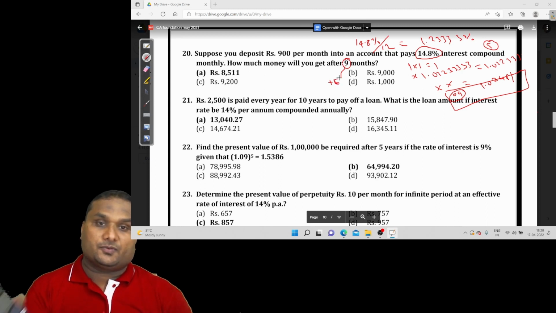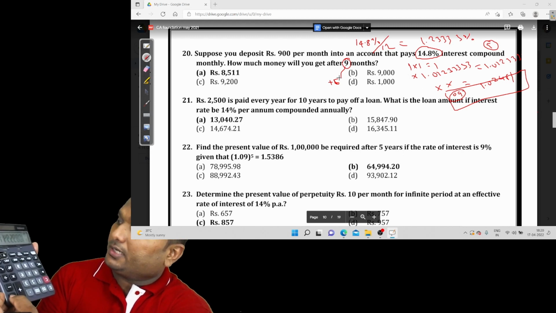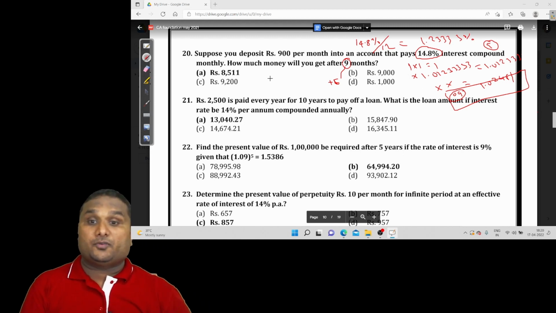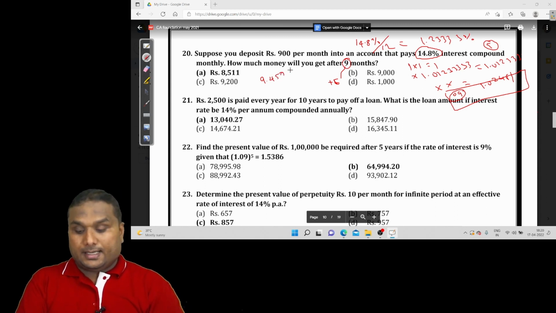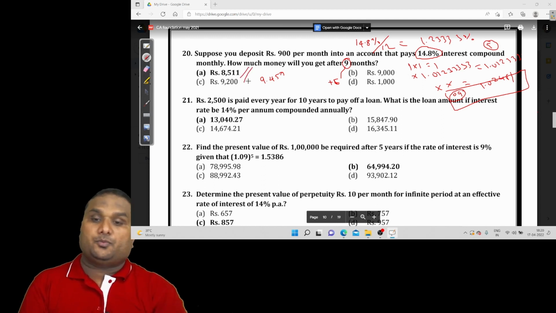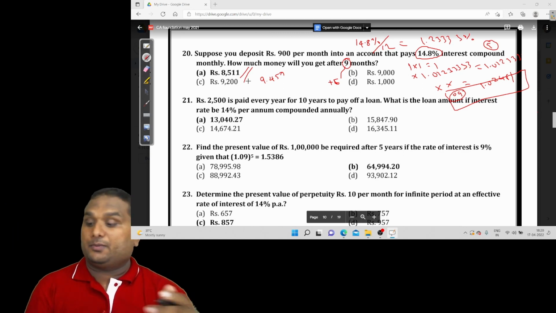Until it reaches 15 in my calculator, I am pressing equal. Now I am pressing GT. I got 9.457, so 9.457 is the future value. Into 900, which is 8511.31. You will get 31 paise extra.